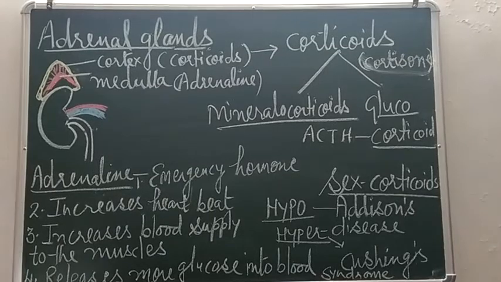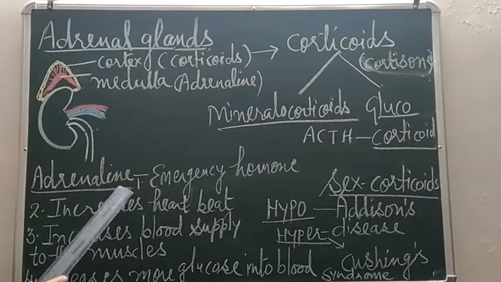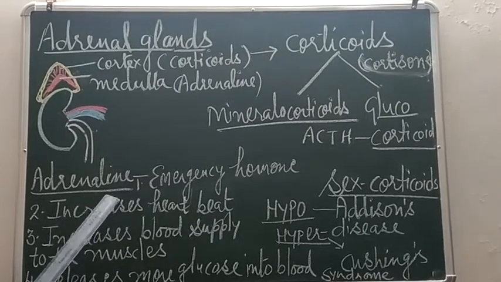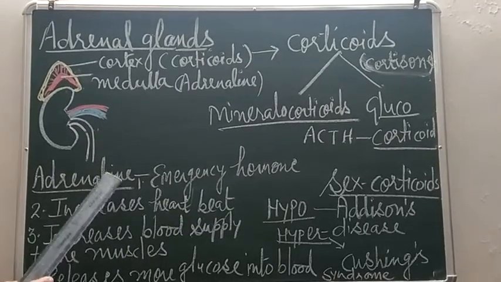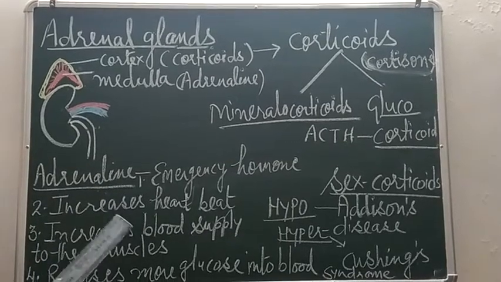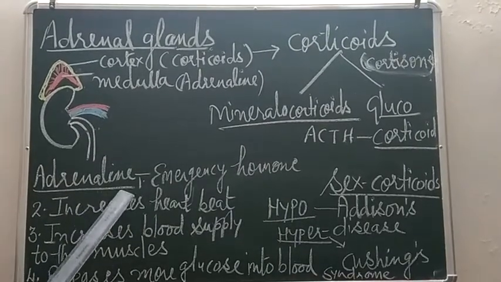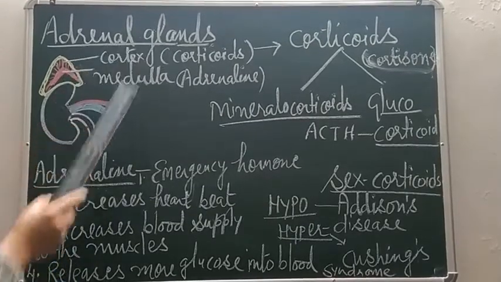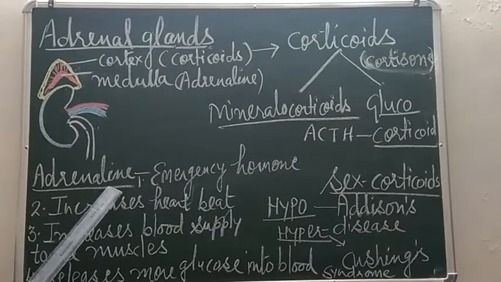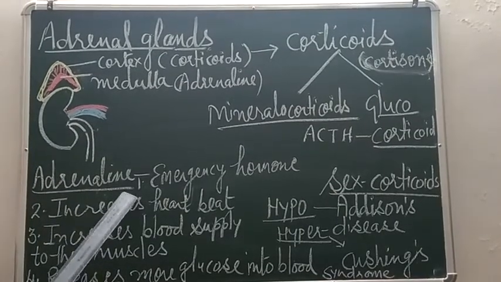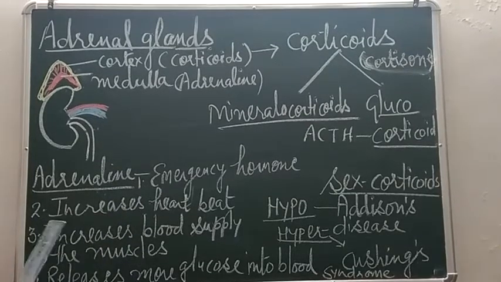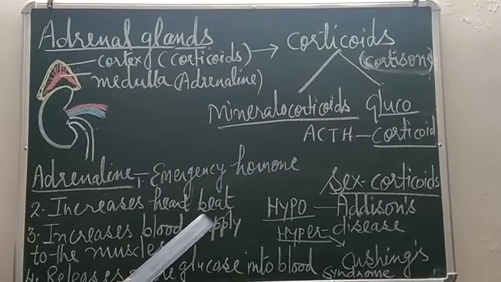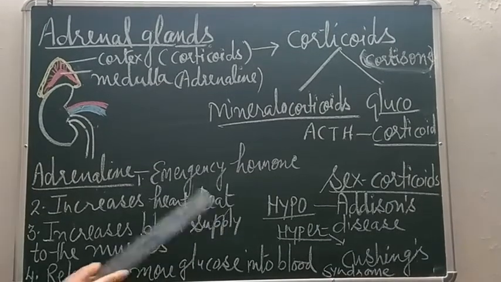Now what are the functions of this adrenaline hormone? The target organ of this adrenaline hormone will be the heart. So when this adrenaline hormone is secreted under certain conditions like emotional stress, as you know, this is a hormone secreted by the adrenal gland, which is a ductless gland. Adrenaline will be poured directly into the blood. And what will it do? These are the functions of adrenaline. First it will increase the heartbeat, because the heart is the target organ. So heartbeat will be increased.